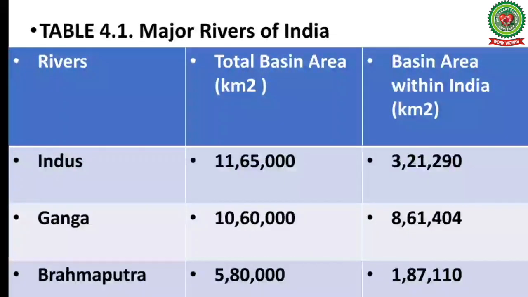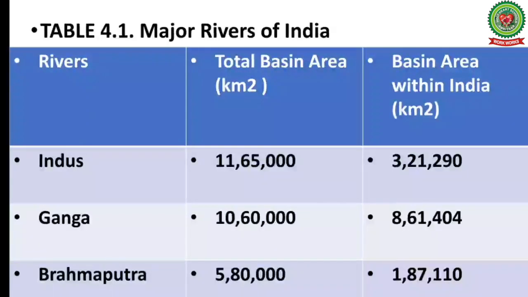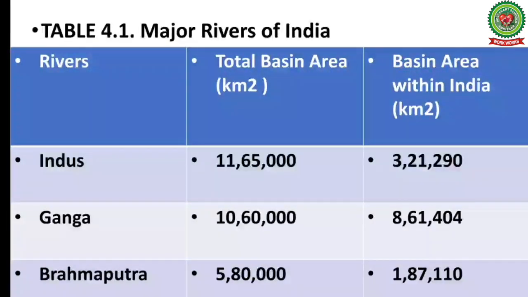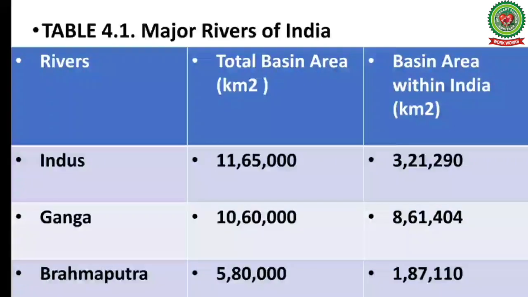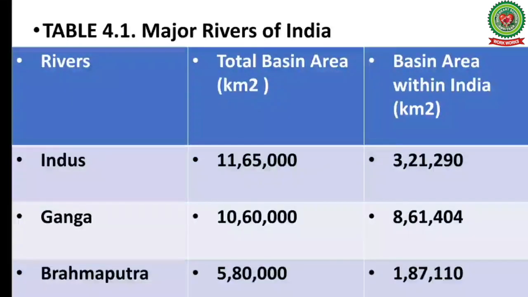River Ganga has a total basin area of 10,60,000 square kilometer, out of which 8,61,404 square kilometer lies in India, whereas river Brahmaputra has a total basin area of 5,80,000 square kilometer, out of which only 1,87,110 square kilometer lies within India.